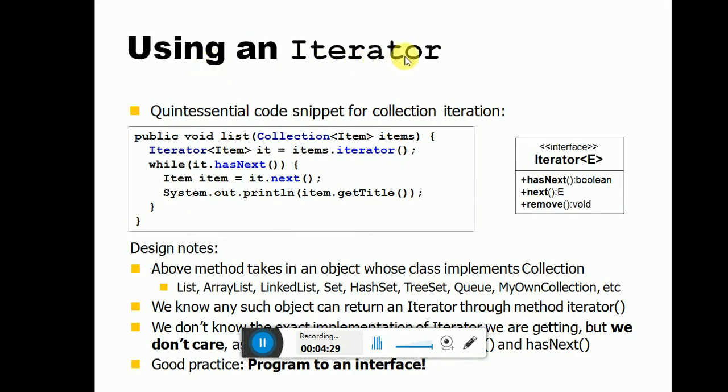And using the iterator, what code is used? The iterator it is an object, obtained by item dot iterator. While it hasNext, you can get another element from the list: it dot next. So it is object dot next element, and you can get the data. System dot out dot println item dot getTitle, right?